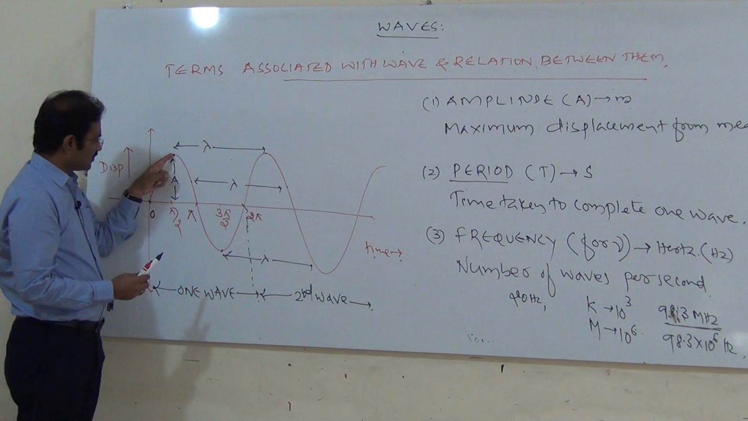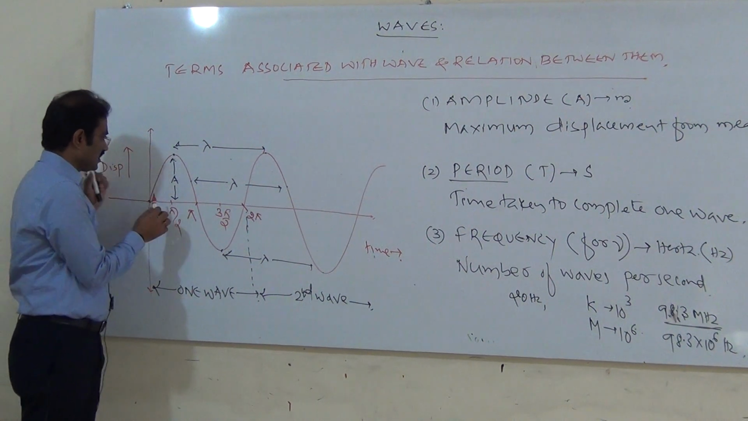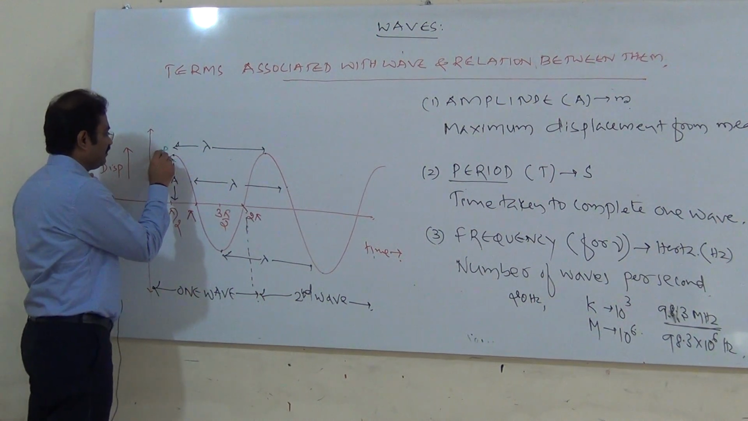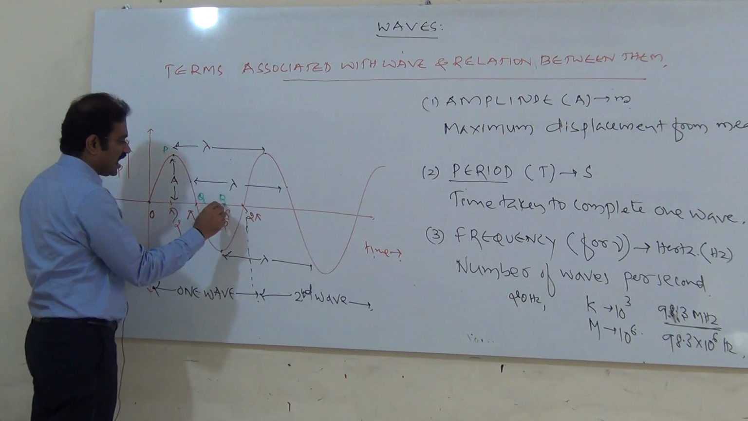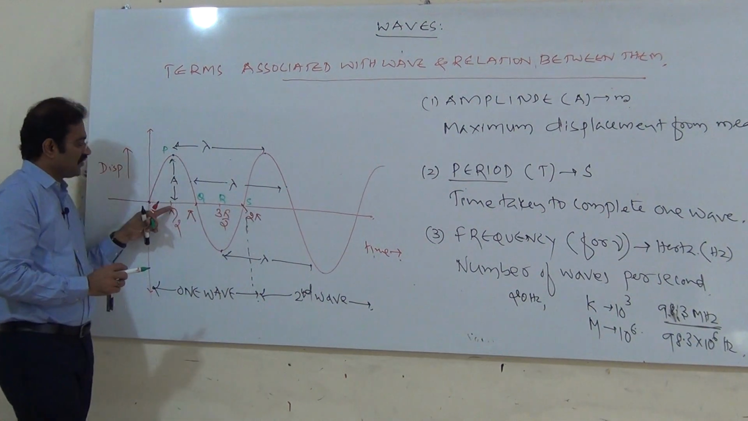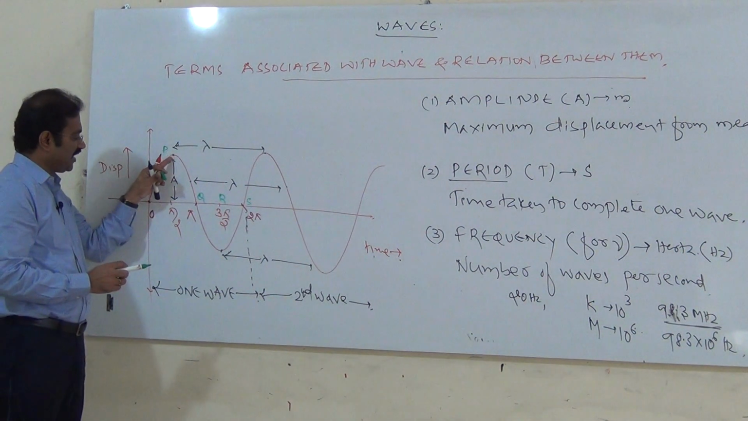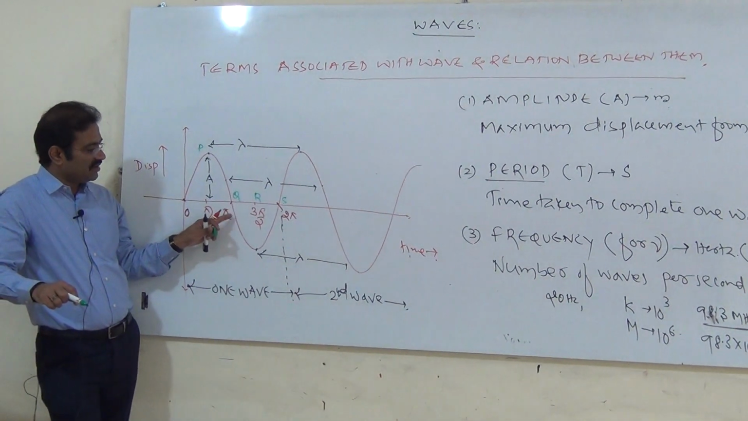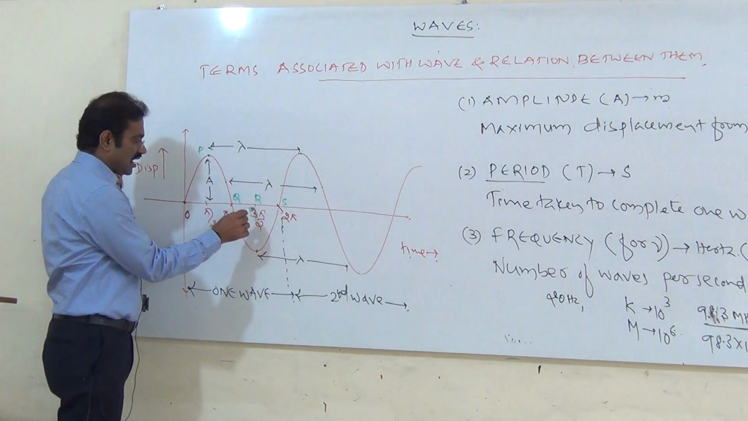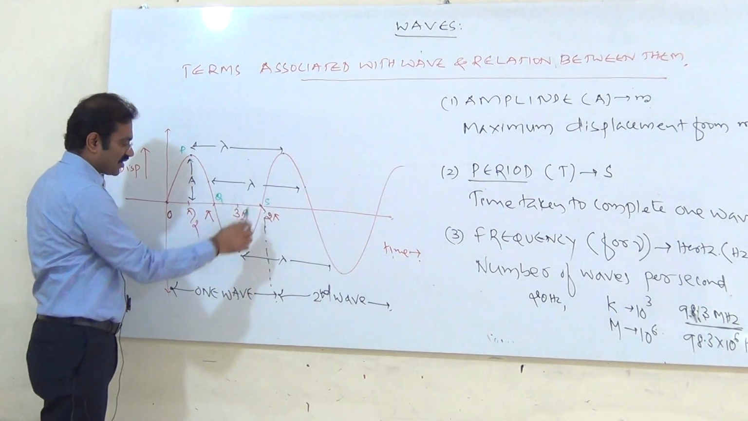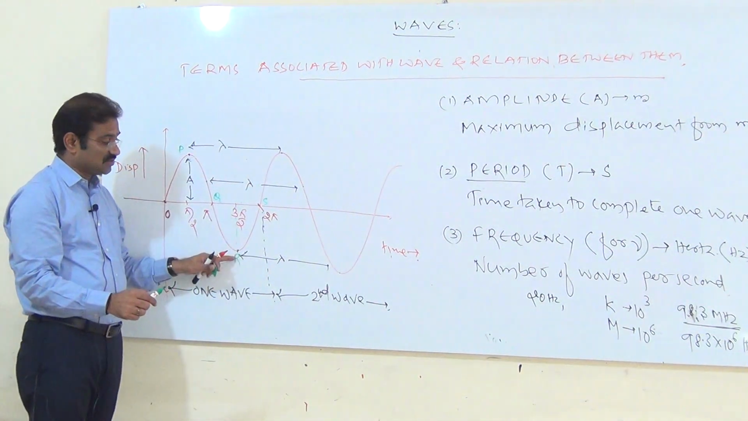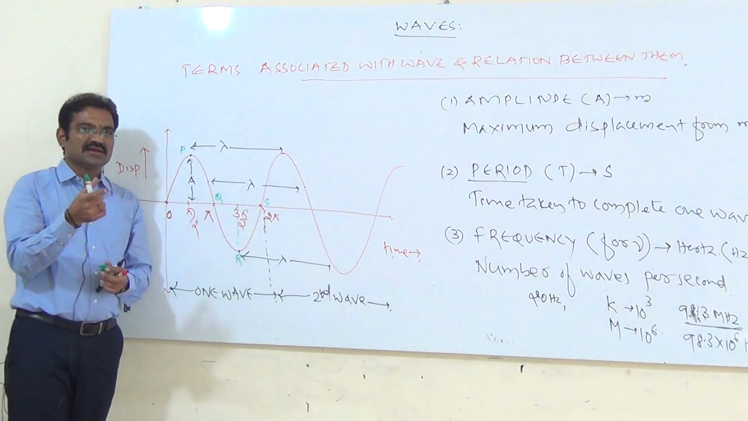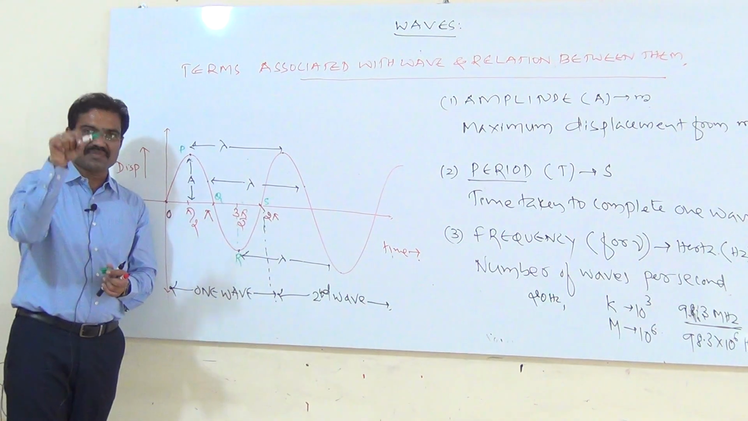Phase means if you take this point, you call it with a different letter. This is P, this is Q, this is R, and this is S. Phase of the particle at P is pi by 2. Phase of the particle at Q is pi. Phase of the particle at R is 3 pi by 2. Phase of the particle at S is 2 pi. Phase represents the position of the particle.